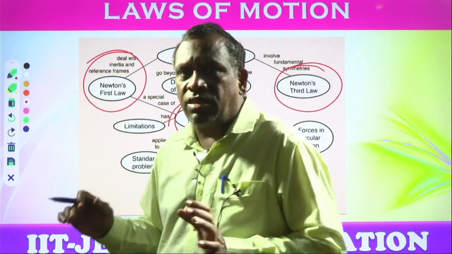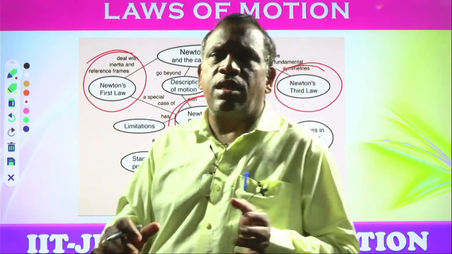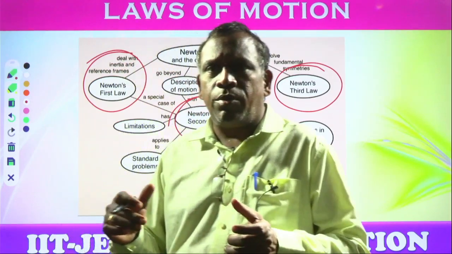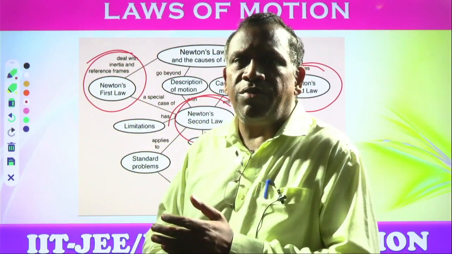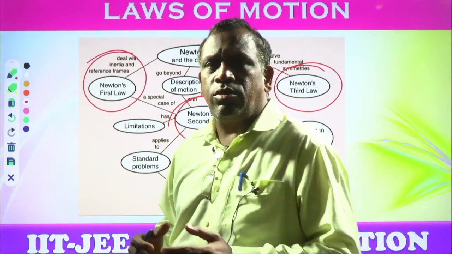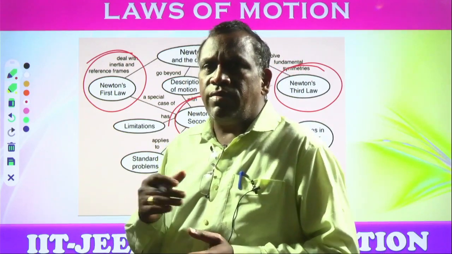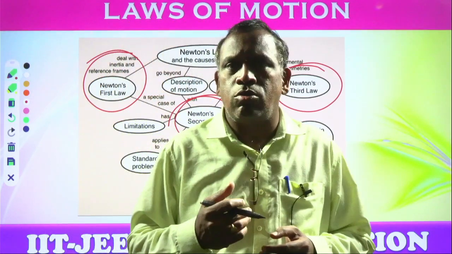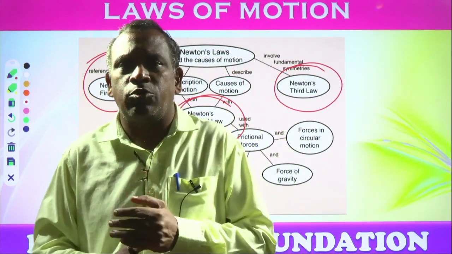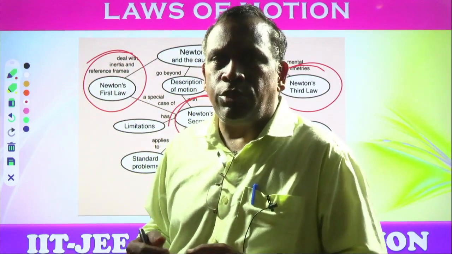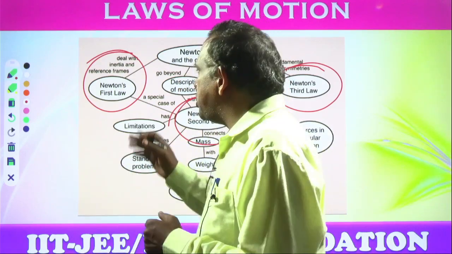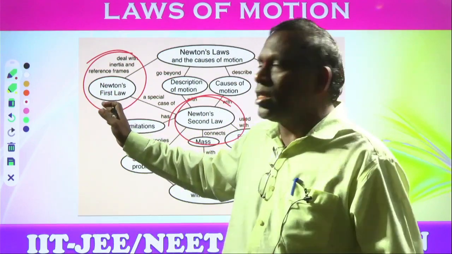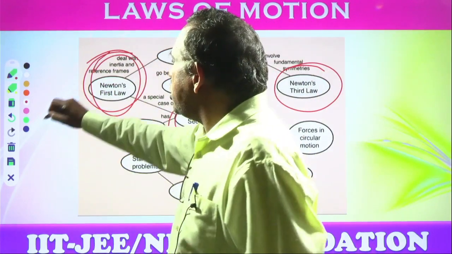Newton's first law explains inertia, the inability of an object to change its state, so the object always resists the motion. The tendency of a body, if it is at rest or in motion, is to try to remain in the same state. That property is called inertia. Inertia and related things like reference frames all come under Newton's first law.